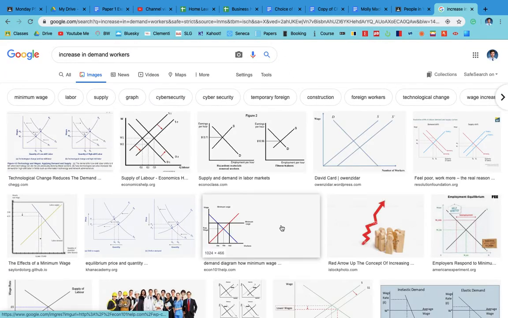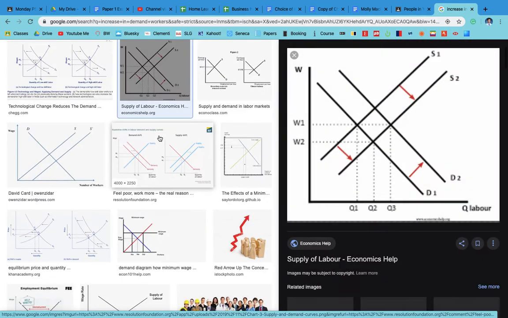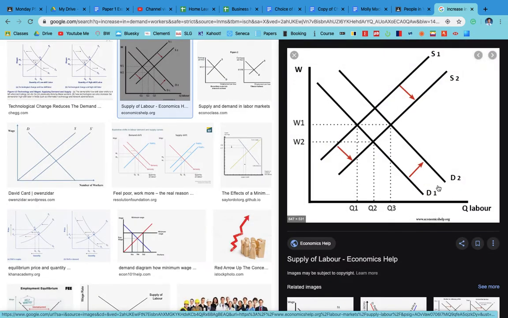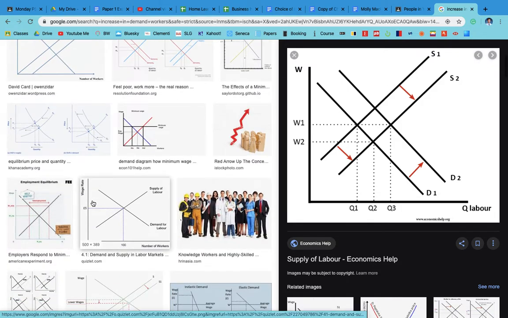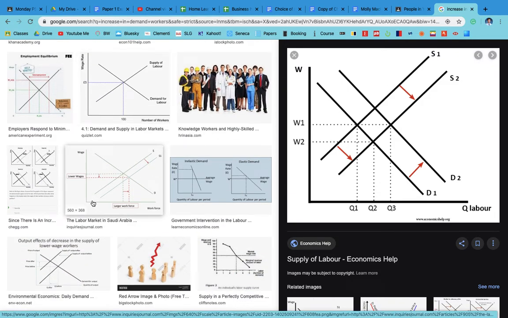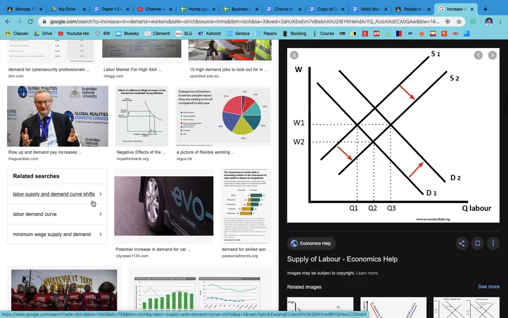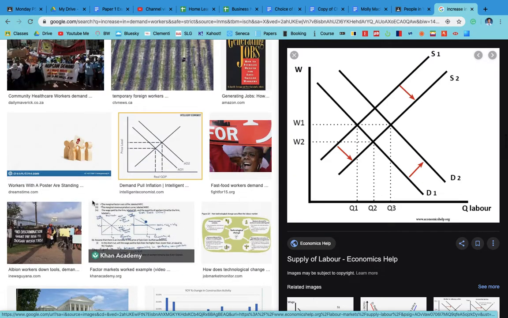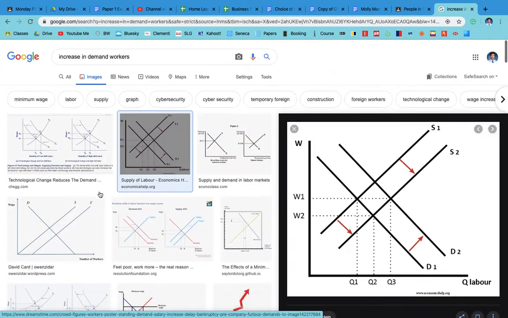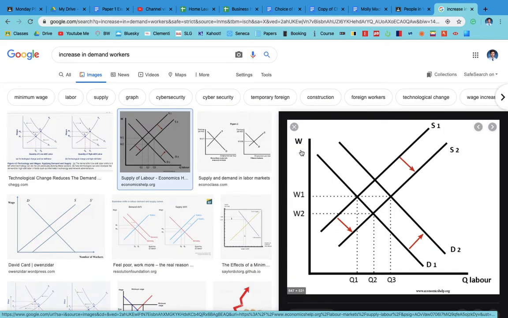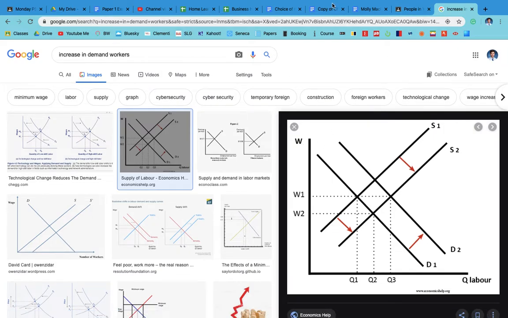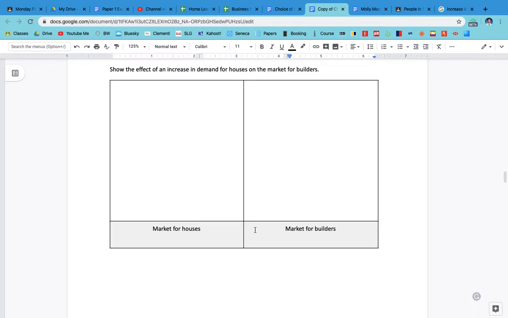okay, we can find something that looks like it, well, we've got an increase in demand, but we've also got an increase in supply, so that's not going to do it. You might have to draw your own, but the key thing is that we've got wage on the y-axis. Okay, so going back to the worksheet.